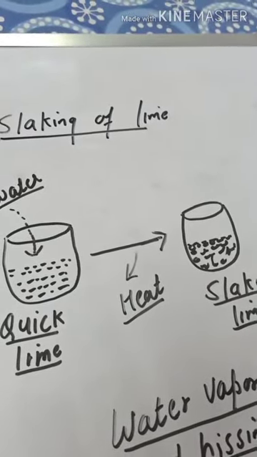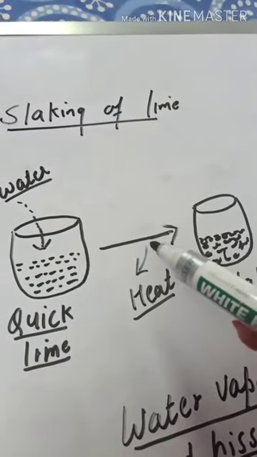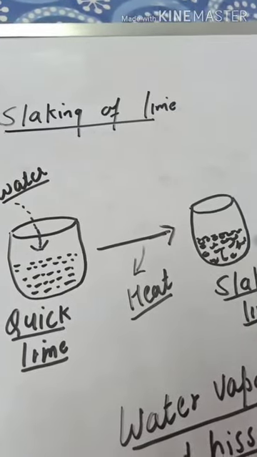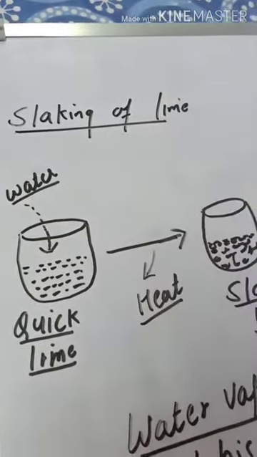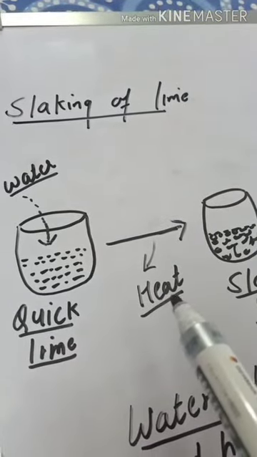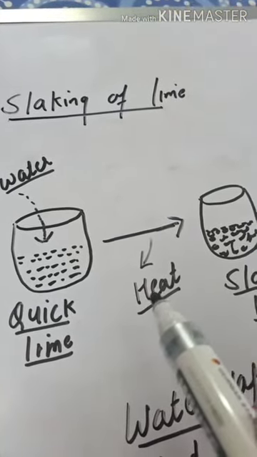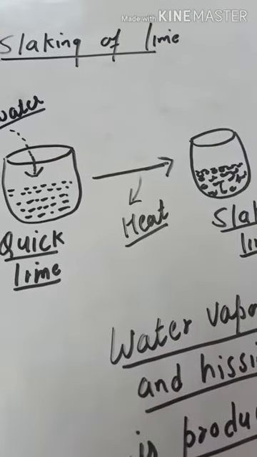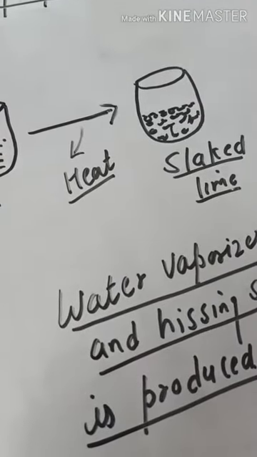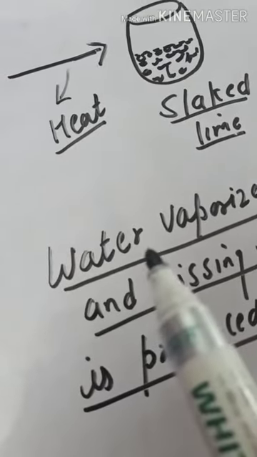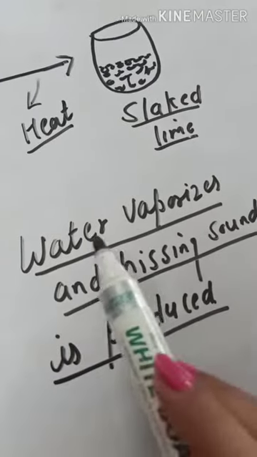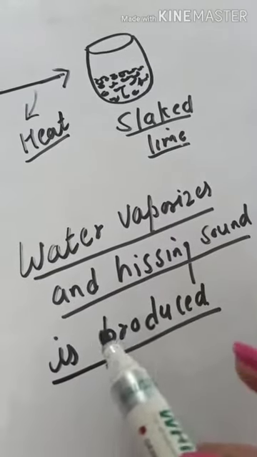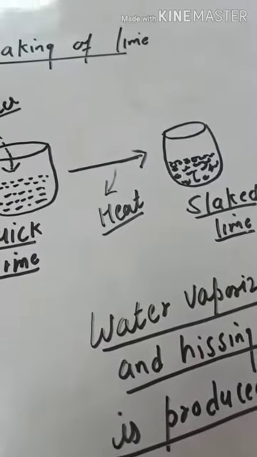Now because heat is released or emitted during this conversion, we can say slaking of lime is exothermic process, because there is exit of heat or emission of heat. Now this emitted heat is so high that added water starts boiling, or we can say water vaporizes, and due to this a hissing sound is produced while slaking of lime.